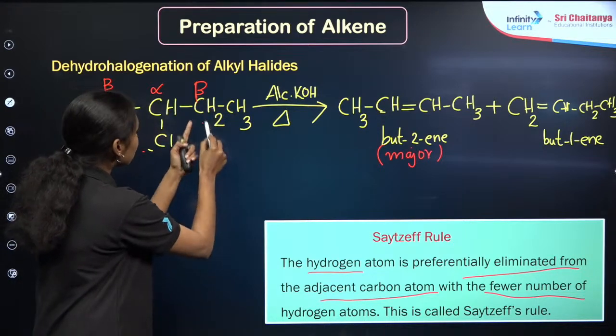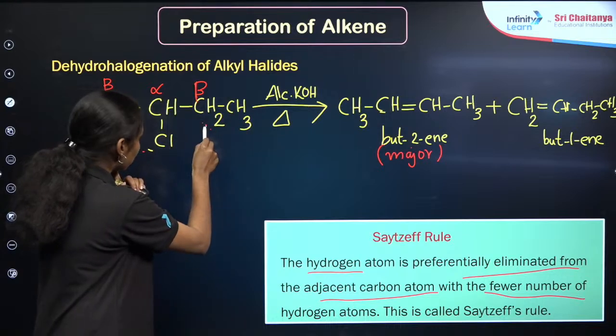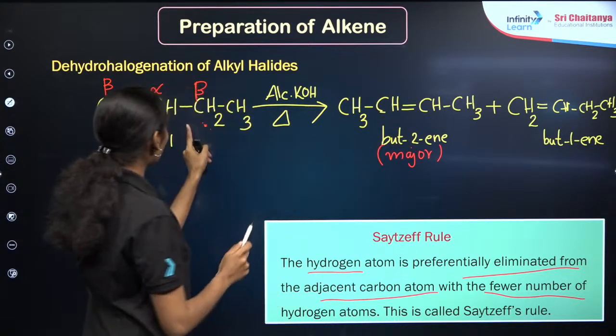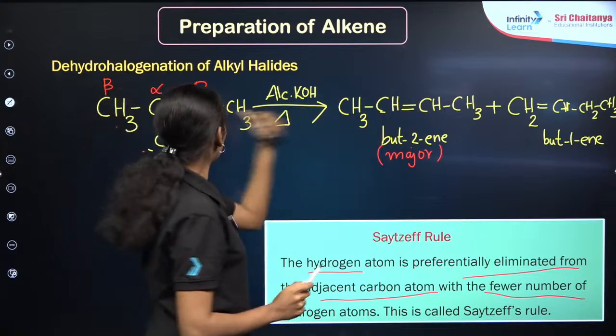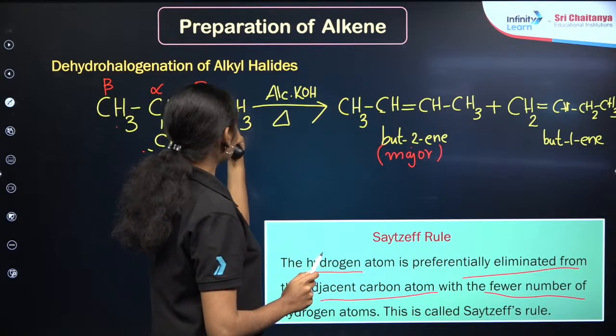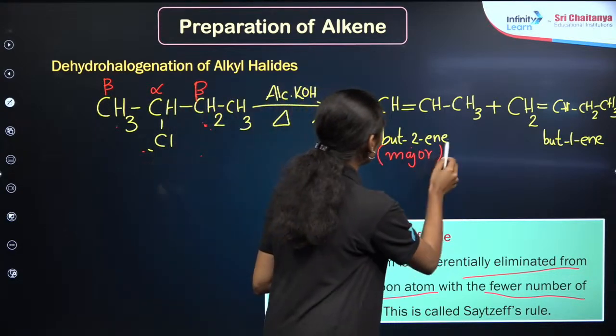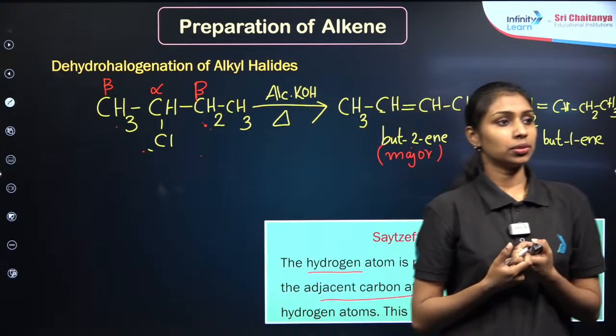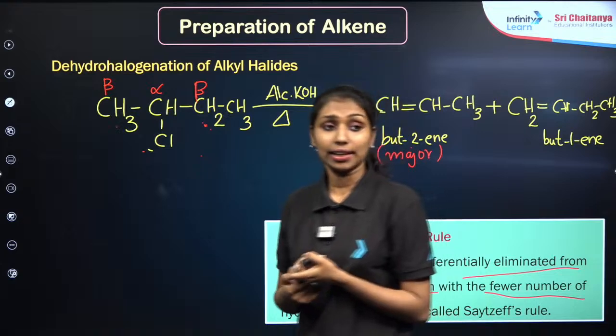So the hydrogen atom is going from the CH2 position here. So I can say that but-2-ene, this is the product formed from the second position of beta carbon, right? So I can say that but-2-ene will be the major compound here. Is that clear?